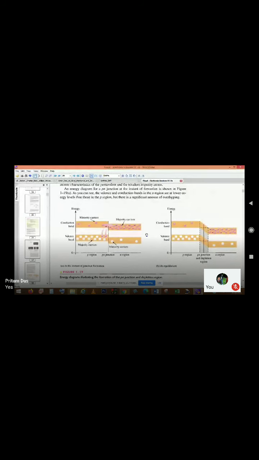So in that case, when a p-type and n-type region are made, automatically in the conduction band, the minority carriers in the p-type region are electrons, whereas in the n-type region the majority carriers are electrons, and due to this there is electron repulsion and a transformation. In the opposite scenario, in the valence band of the p-type material, a huge number of holes is there, and as minority carriers, a very small number of holes is there. So ultimately there is a transformation, and due to this transformation there is a depletion.